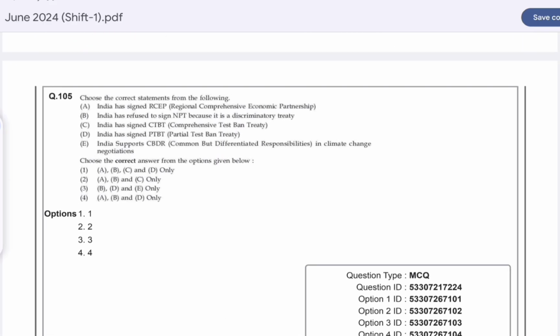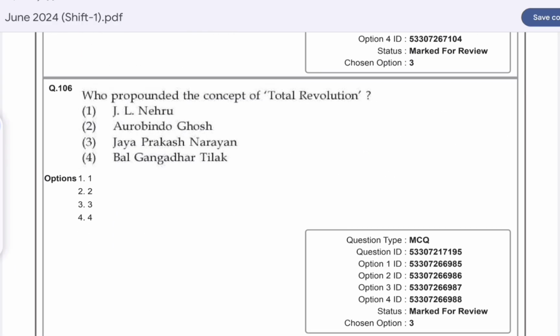Question number 105. Choose the correct statement from the following. Option C is correct here, B, C and D, that India has refused to sign NPT because it is a discriminatory treaty. India has signed PTBT, partial test ban treaty, and India supports the CBDR, that is common but differentiated responsibilities, in the climate change negotiation.